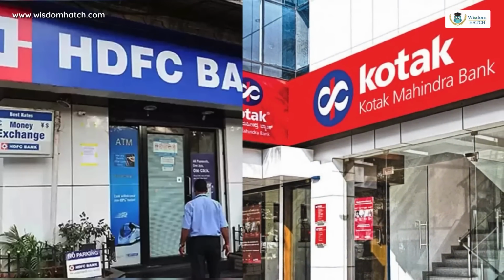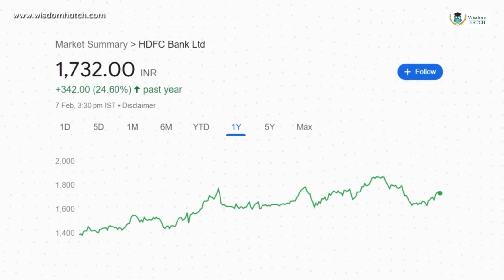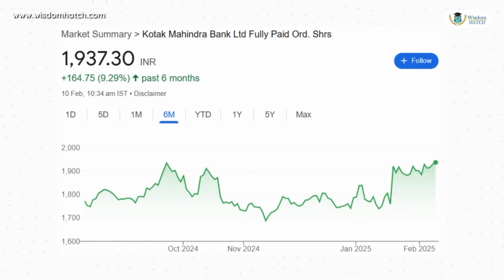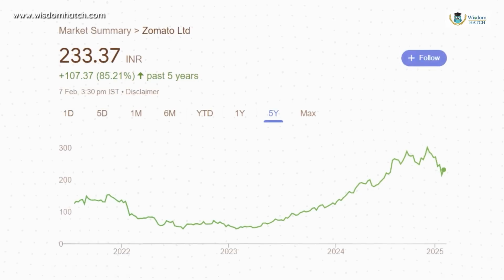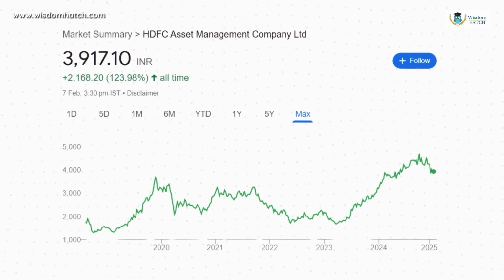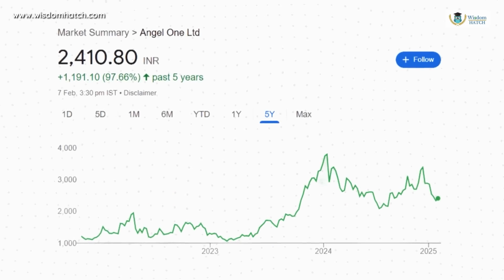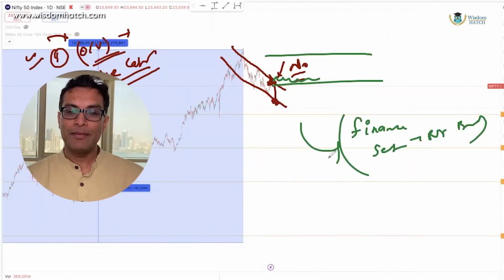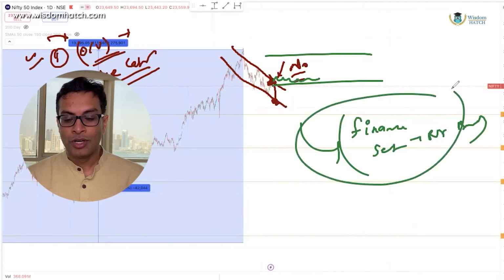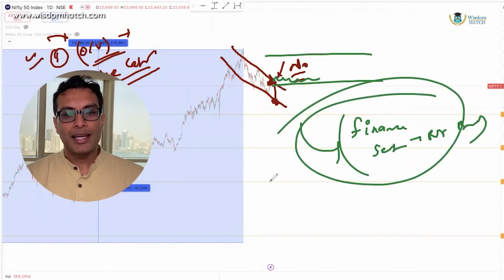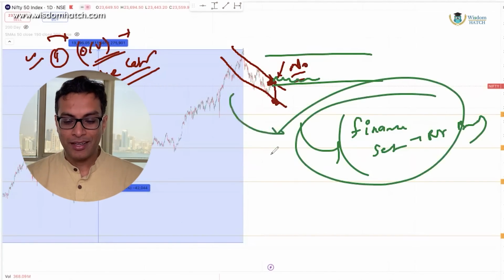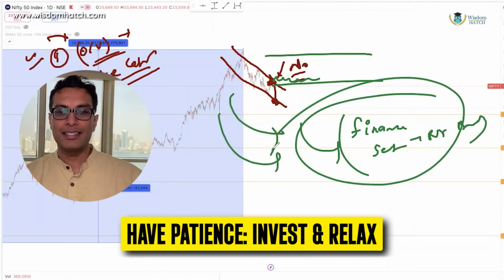And you आप result में कमी बताओ ना, right? कि for example, I spoke about good things about HDFC Bank, Kotak Bank, all that stuff. 2.5 years ago, नहीं बने उसमें पैसे. उसका ये मतलब थोड़ी है कि that was the only stock on my portfolio. I had a bunch of other stocks. For example, Zomato double हो गया, HDFC AMC double हो गया, Angel One double हो गया, दुनिया भर के stocks double हुए, right? But the point being कि लोग वो पकड़ के बैठ जाएंगे कि वो ये तो फाइनेंस तो कभी चलेगी नहीं. भाई चलेगा, ऐसा थोड़ी नहीं चलेगा, right? You have to be a little bit patient and understand things that are undervalued.